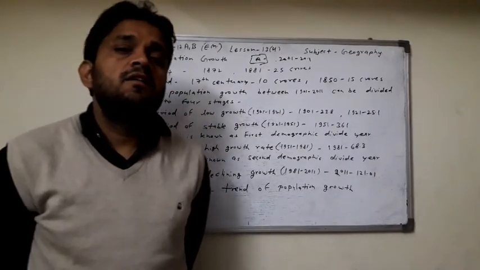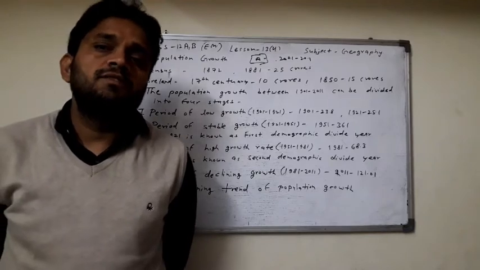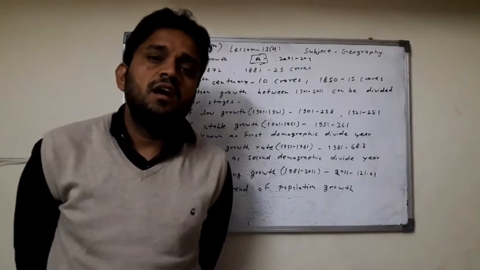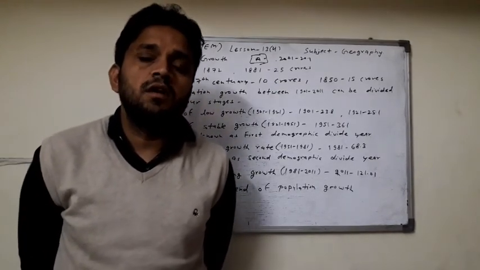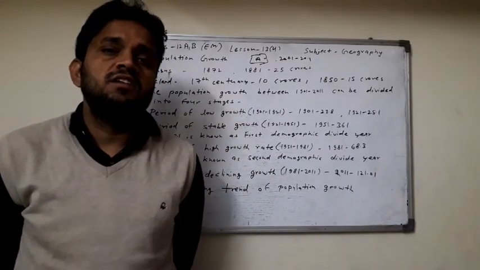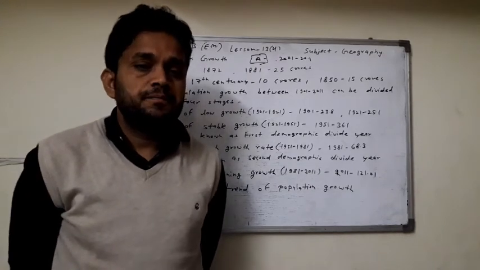In India, firstly, because of low medical facilities, a low population was found, because the death rate was high. So a low population was found in India. But with increasing medical facilities, the birth rate increased and population growth increased in India.